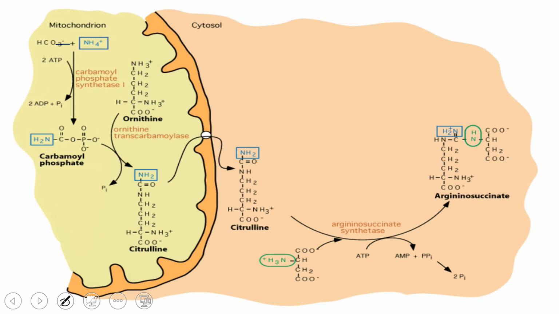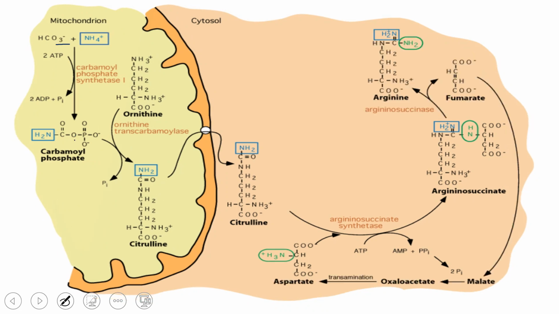There it uses ATP, converted into AMP and pyrophosphate, and finally pyrophosphate gives us 2 inorganic phosphate, and gives us a product, arginosuccinate. Here arginosuccinate is going to release fumarate, and the carbon skeleton of aspartate is with the fumarate. Only the nitrogen will be associated with the arginine, and that will be the second nitrogen for the